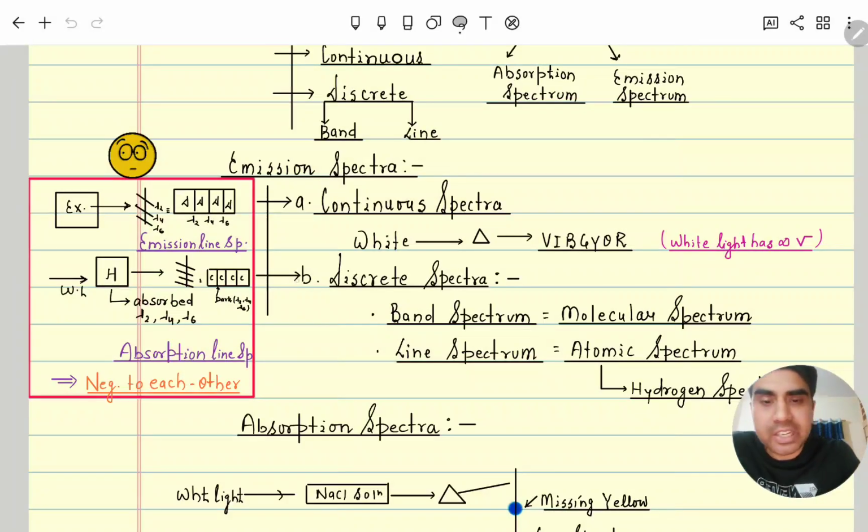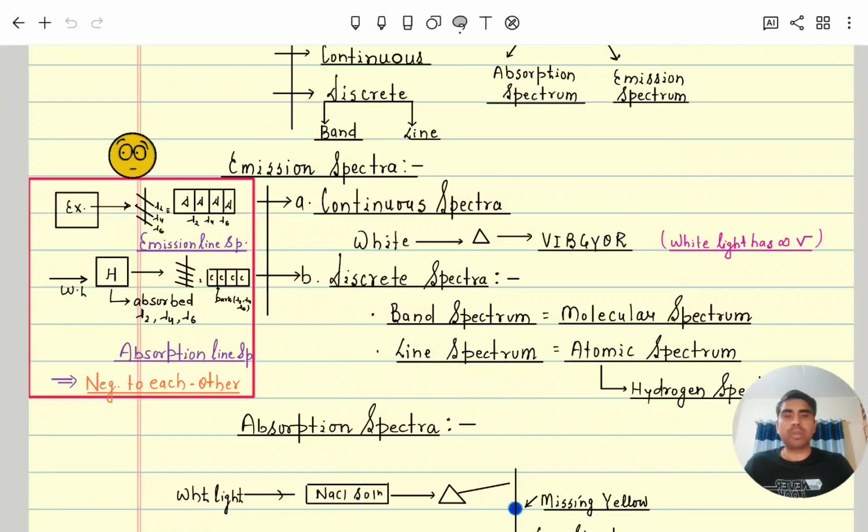Next, what is a discrete spectrum? Suppose a molecule is there, and we give it energy by the energy of a photon, so the molecule becomes excited. An excited molecule is unstable and wants to come back to the ground state, so while coming down it releases energy. When that energy passes through a prism, the spectrum formed is called a band spectrum.